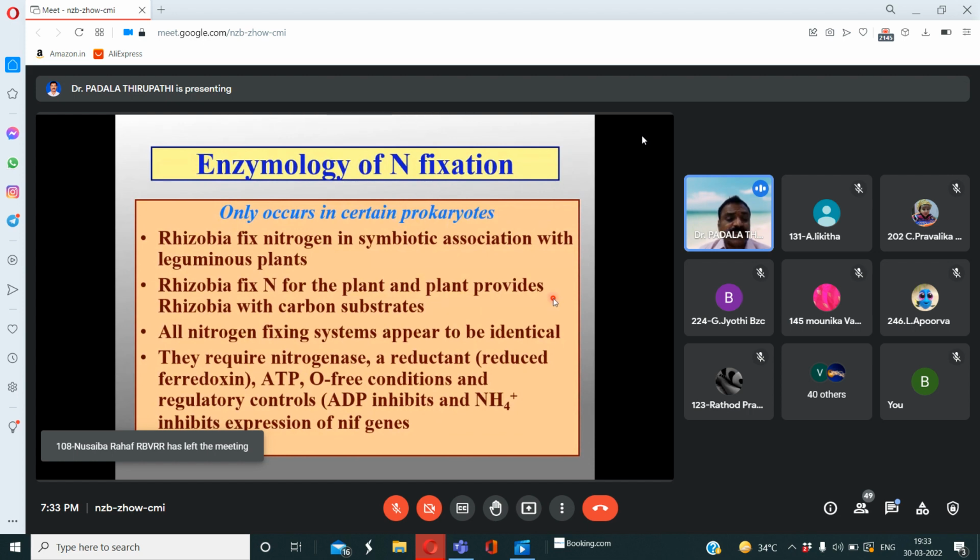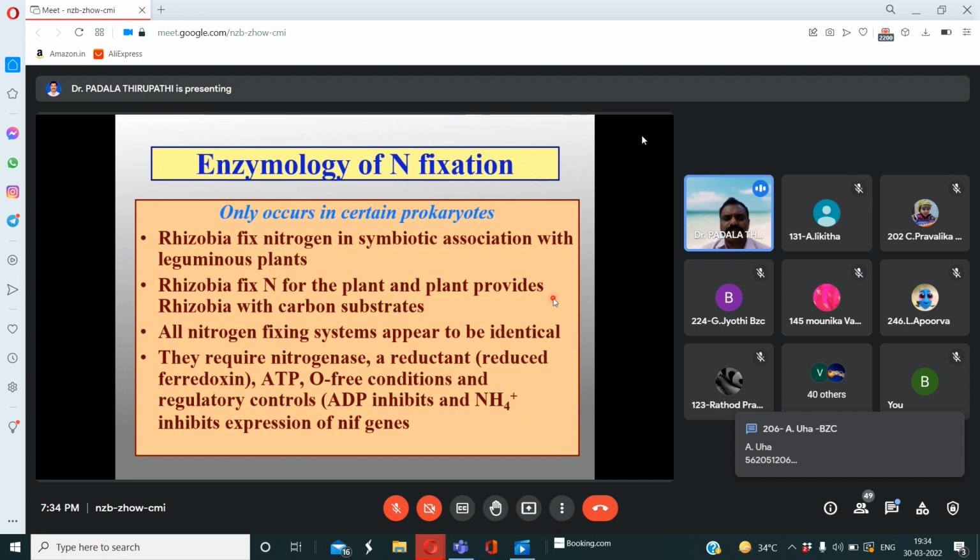I already told you that the nitrogenase enzyme is involved in the nitrogen fixation process. This nitrogenase enzyme contains two specific components, the iron and molybdenum, that is, iron protein and molybdenum iron protein segments are present in the nitrogenase enzyme along with ATP.